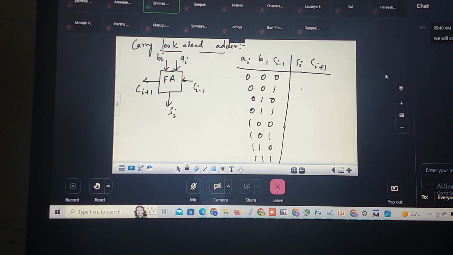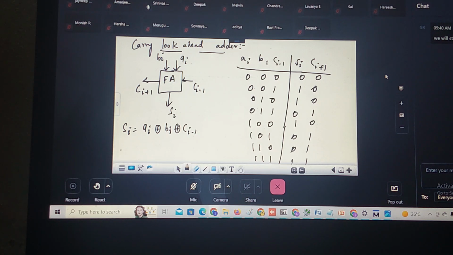What is the sum? 0, 1, 1, 0, 1, 0, 0, 1. Correct? What is the carry? 0, 0, 0, 1, 0, 1, 1, 1. So the sum is nothing but an XOR operation. Si I can write as Ai XOR Bi XOR Ci minus 1.